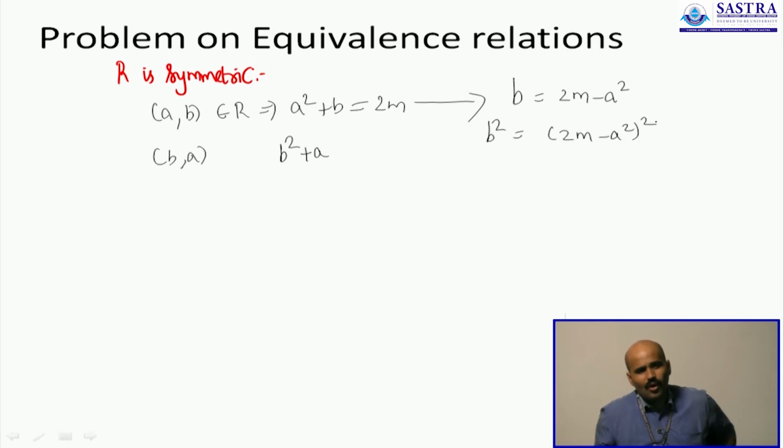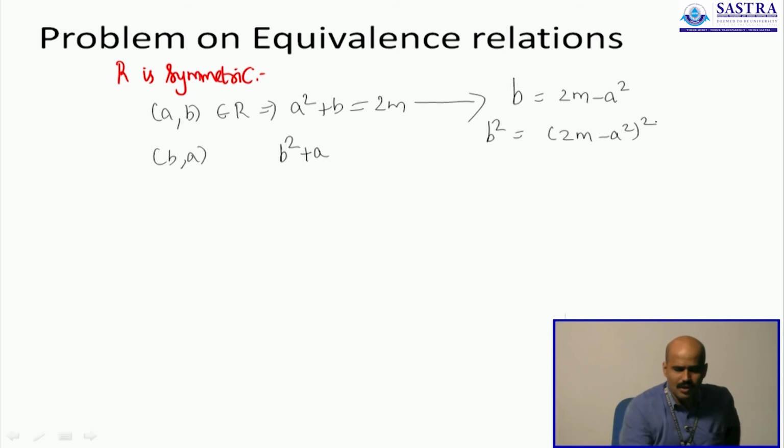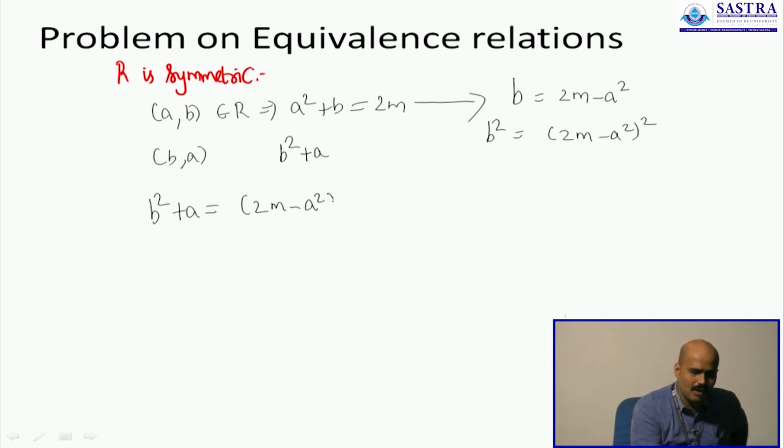Now if you can recall the formula of (A minus B) whole square, you can actually find how B square plus A will turn out to be. B square plus A will be (2m minus A square) squared, again added to A. So the square will end up having 4m square plus A power 4 minus 2 times 2m times A square.